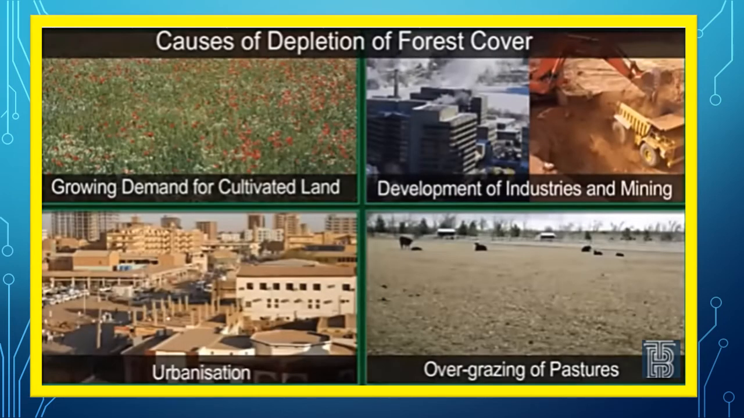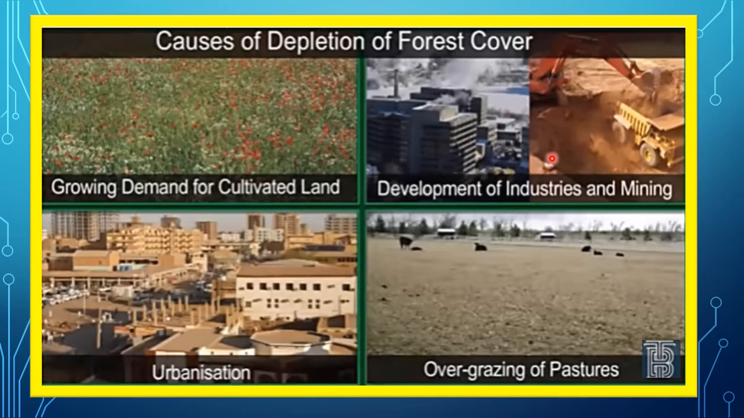India's natural vegetation has undergone many changes due to several factors. Now let us see what are the causes of the depletion of forest cover. Now first is growing demand for cultivated land to grow crops, so forests are being cut down. Then forests are also being cut down for the development of industries and mining. Other is urbanization, the growth of cities. We need to now cut down the trees and forests to make more buildings and housing for people.